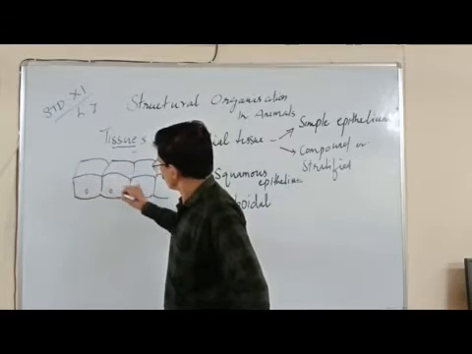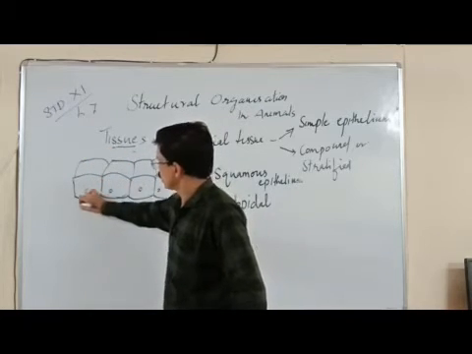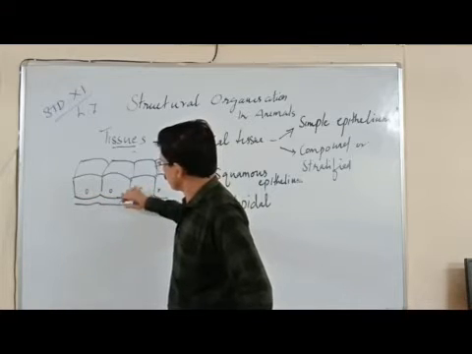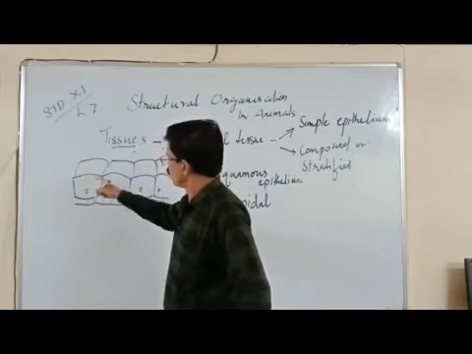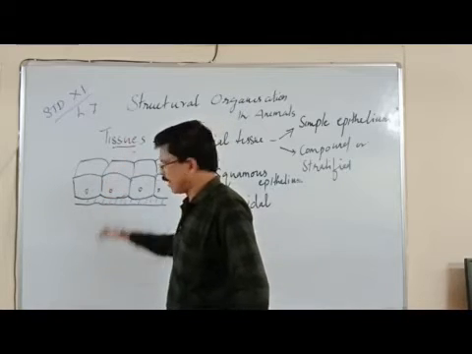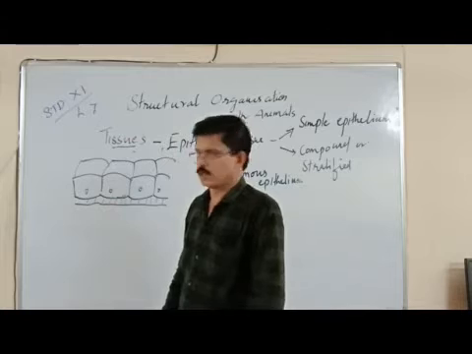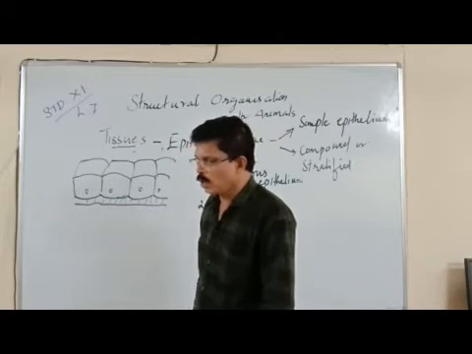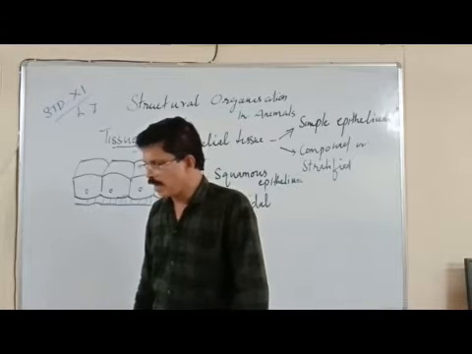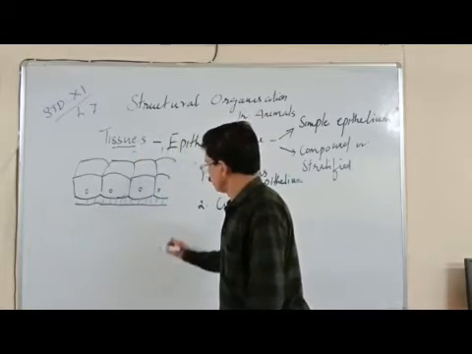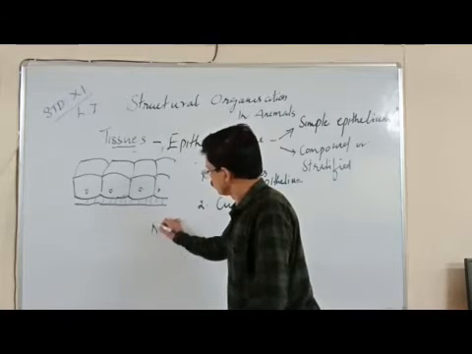There is a nucleus in each cell, and there is a basement membrane, a fibrous membrane, that separates this cuboidal tissue from the underlying organs or tissue. So we can understand that cuboidal epithelium consists of cube-like cells. They are mainly found in the ducts and tubules of the nephrons of the kidneys. You know, kidney nephron.